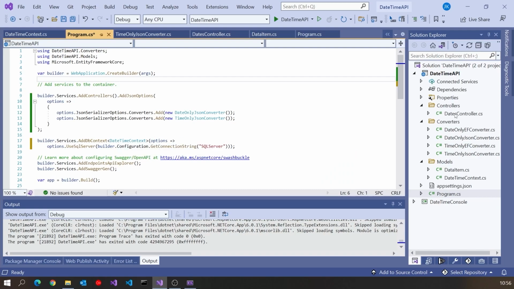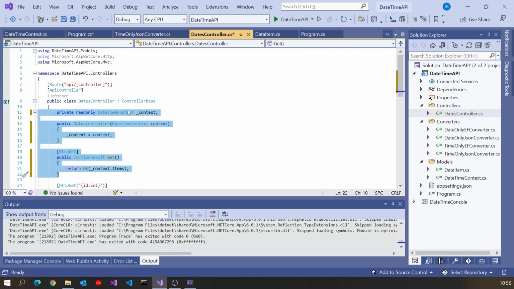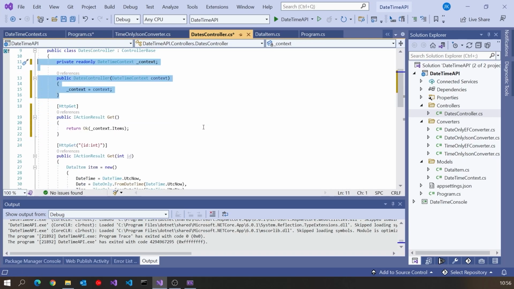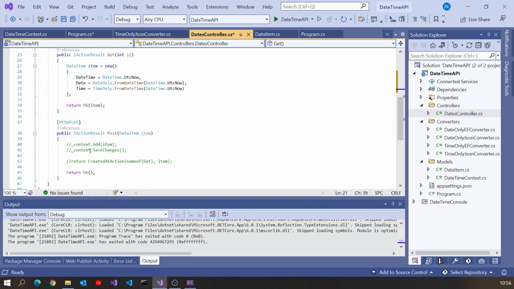And then if we go back to our controller, let's uncomment some more stuff here. So there you can see we're injecting that context that we've got there. And we've also now got a get for get all that just returns the items. And then also let's make our post. So it adds that item, saves the changes, and then just returns the URL for where that new item has been created. So that's what we've got there.